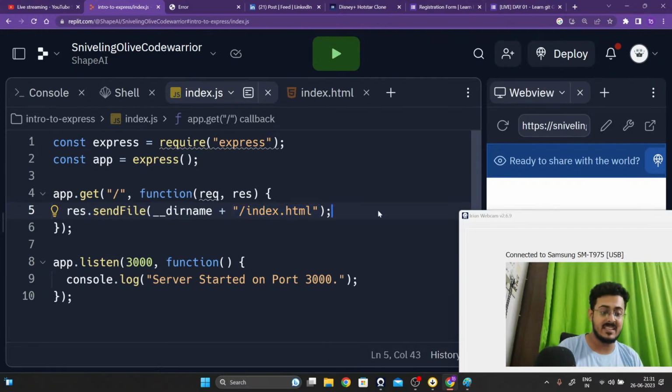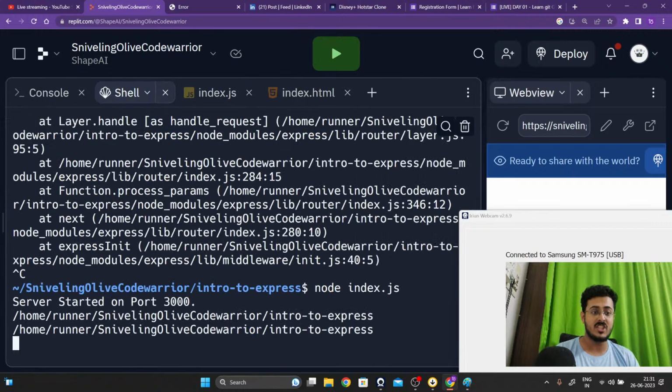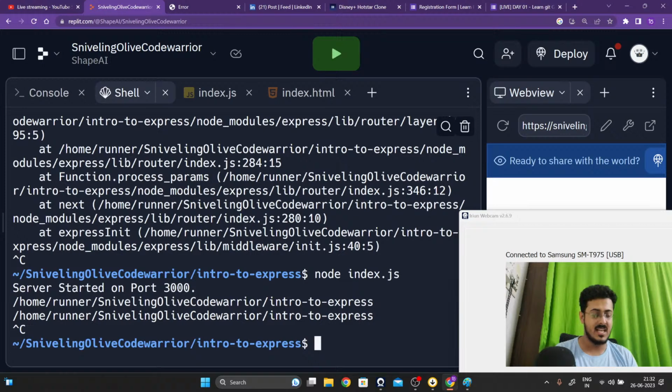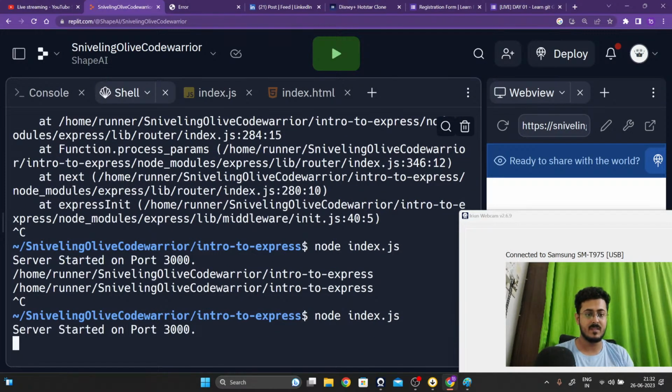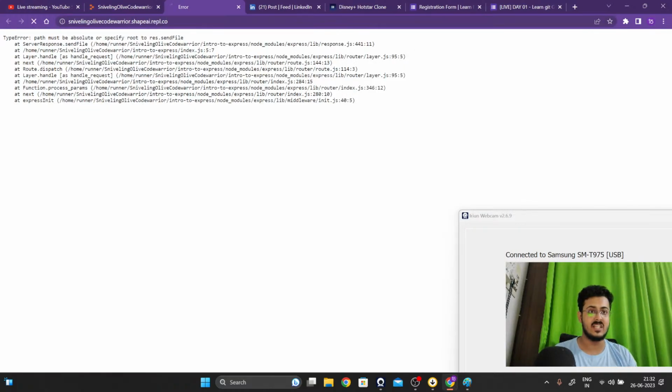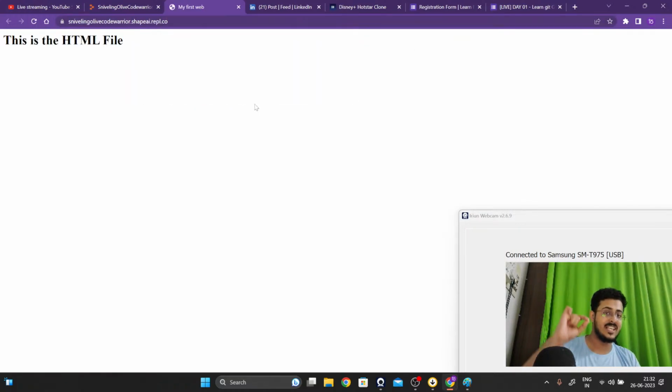So if we save this, go back to our shell and reload, we will stop this and restart it once again. Server started on port 3000. Let us go back to our website and reload our page right over here. As you're able to see, now we are getting the HTML file being rendered on our screen.